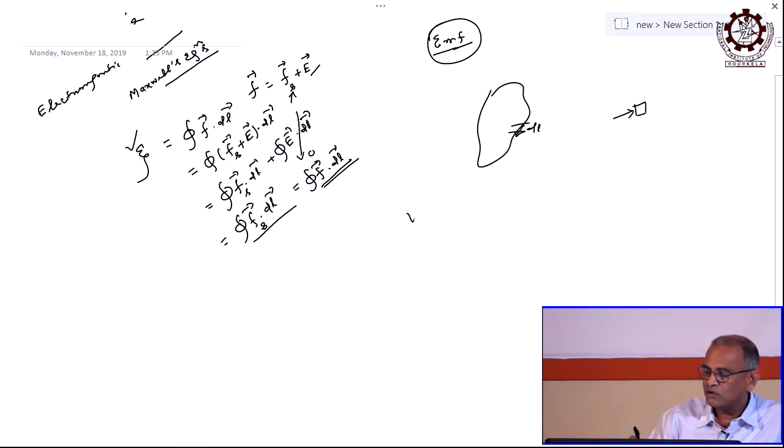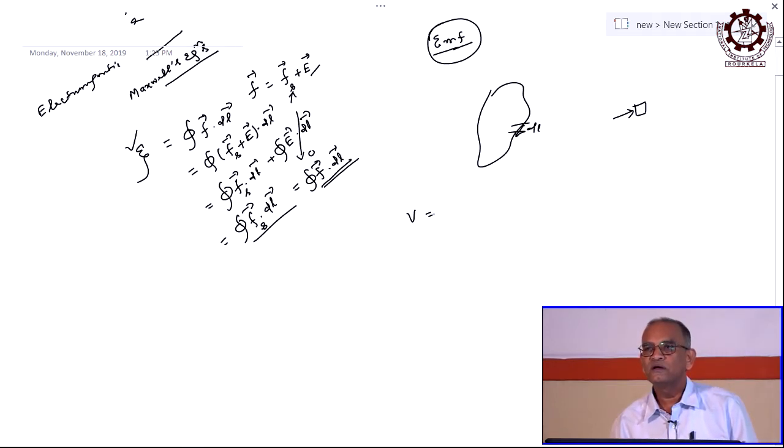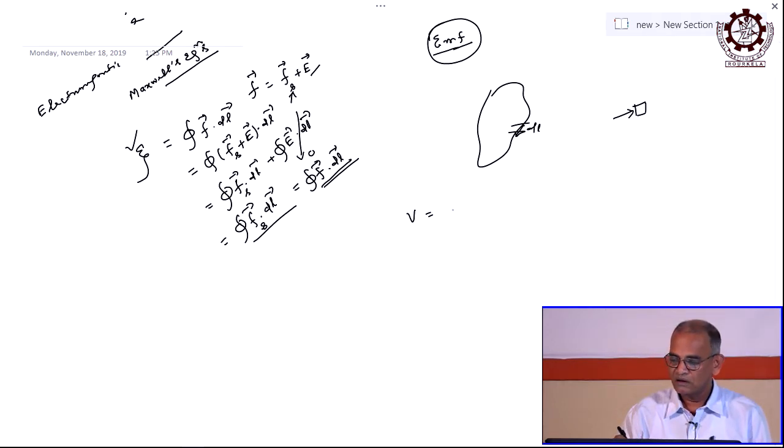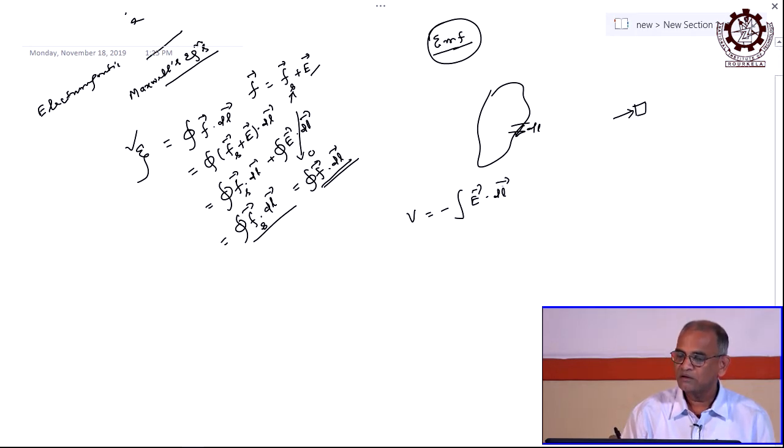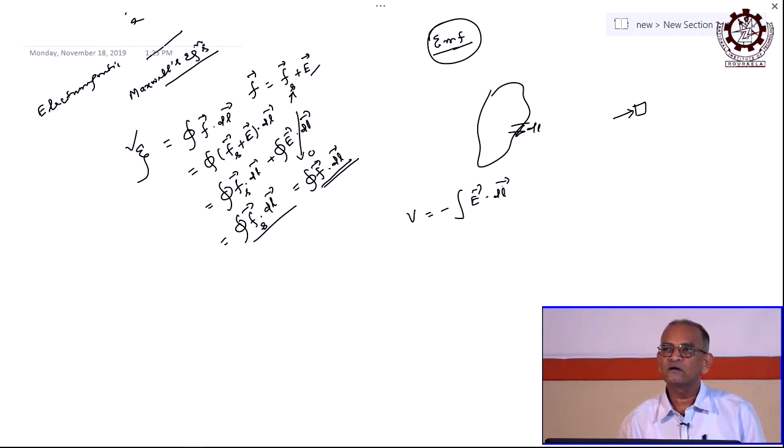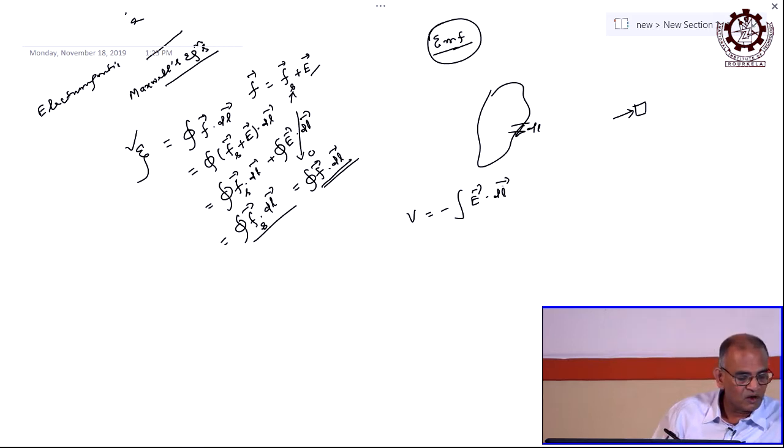You know V is equal to what? Potential difference. How can you express V? Minus integration E dot dl, or not? Minus integration E dot dl. Then now you write the same thing as what? Then what is your F_s dot dl?